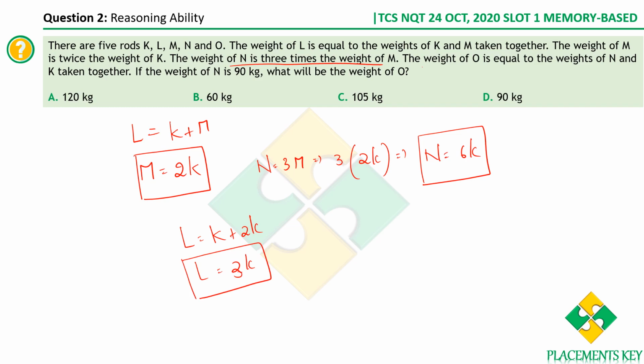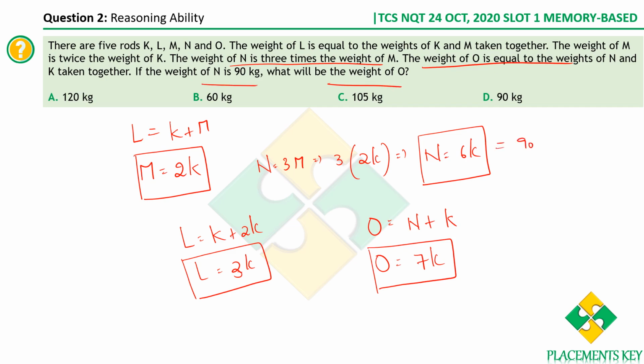Now the weight of O is equal to the weights of N and K together. The weight of O is the weight of N and K together. So what is O? N is 6K plus K, so you get the value as 7K. Therefore we have got all the values in terms of K. Now what are we supposed to find? We are supposed to find the weight of O if the weight of N is 90 kgs. So this value 6K is equal to 90. Therefore the value of K is 15.